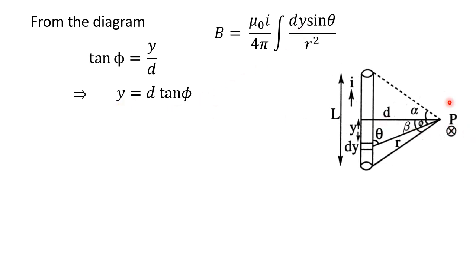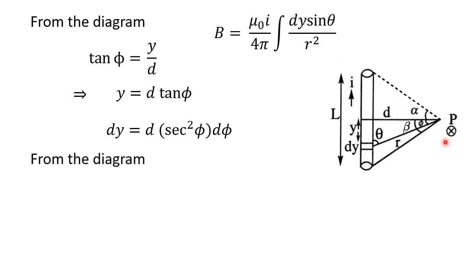Now if you differentiate this expression y equals d tan phi, y becomes dy, then d is constant, and tan phi on differentiation gives secant square phi, with d phi. So with respect to the differentiation we get an expression like this. Now we can substitute dy here. Before that, secant phi we can also analyze from the diagram.